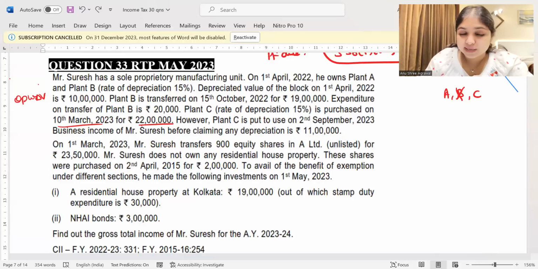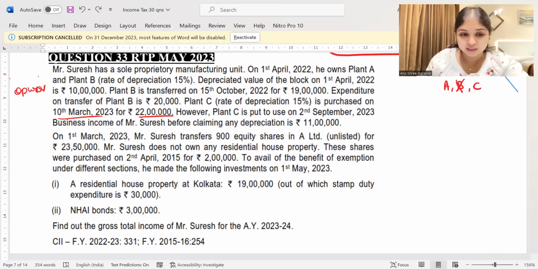On 1st March 2023, Mr. Suresh transfers 900 equity shares in A Limited for 23,50,000. Mr. Suresh does not own any residential house property. These shares were purchased on 2nd April 2015 for 2 lakhs. To avail the benefit of exemption under different sections, he made the following investments. He purchased a residential house property at Kolkata for 19 lakhs, out of which stamp duty expenditure is 30,000, and he purchased NHAI bonds of 3 lakhs. Find out the GTI of Mr. Suresh for assessment year 23-24.